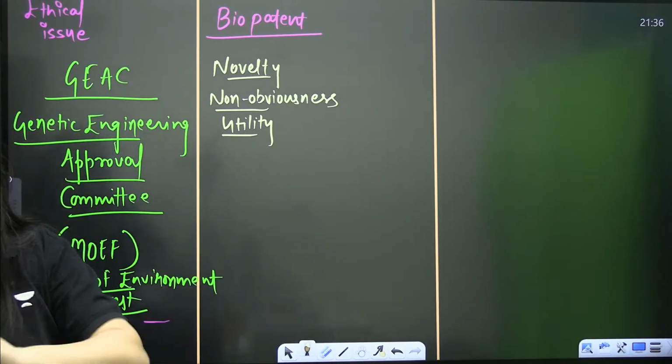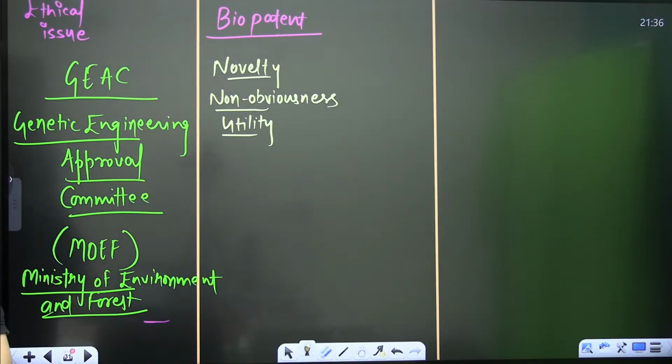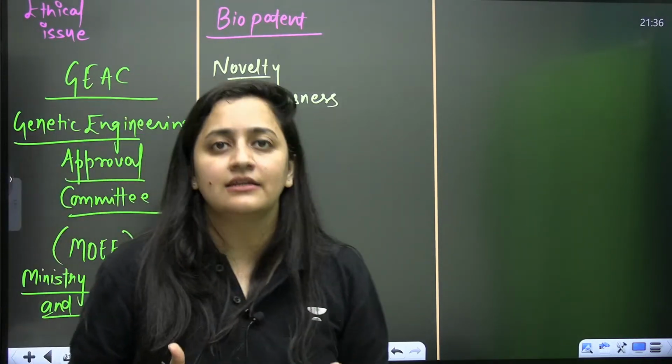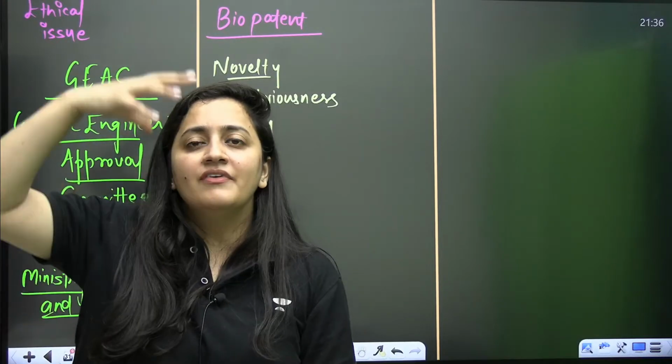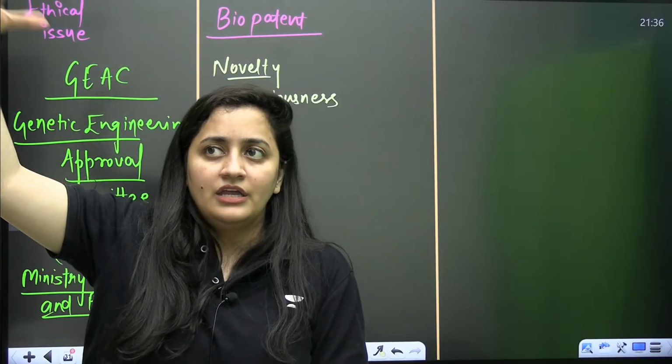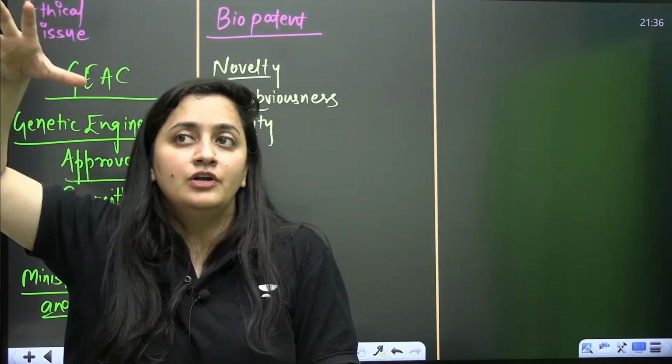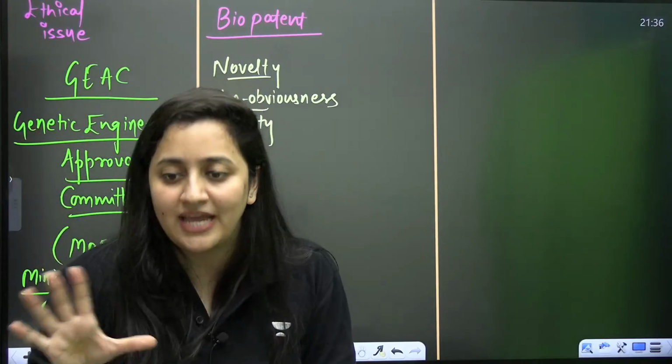First thing is this. Then non-obviousness. A new invention must produce an unexpected or surprising result. It should not be like someone has already mentioned in their research that if we do this, this can happen. No, it should not be like that, right?